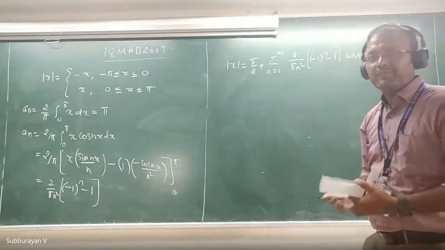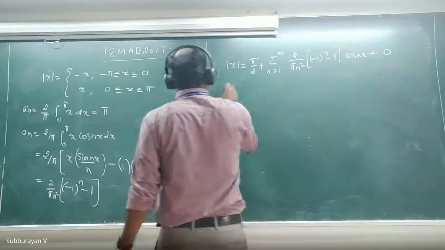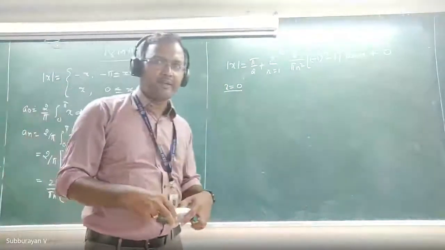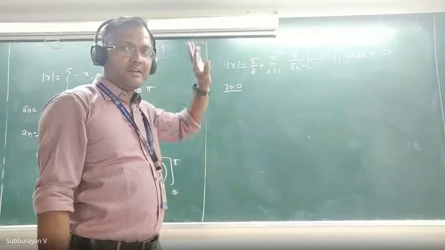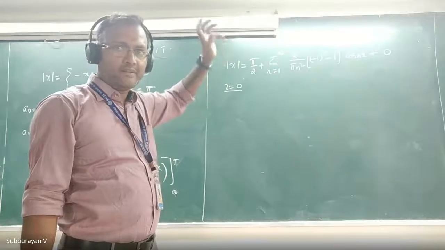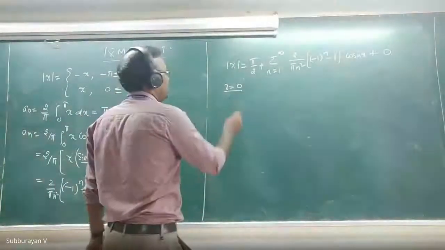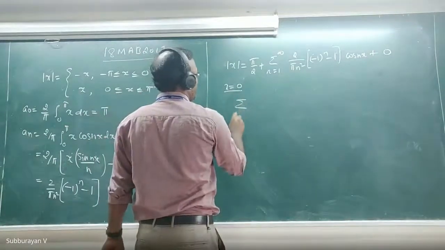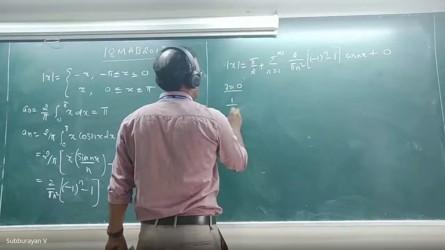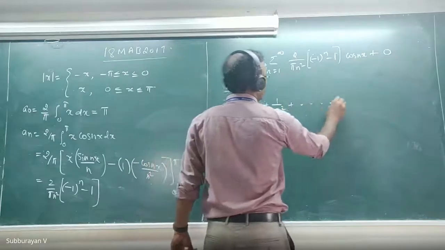Now what is the value of this series? You just substitute x equal to 0. Similarly, you can substitute x equal to pi. If you substitute x equal to pi, then you have to take the average of the value of f at the left boundary and the right boundary. Tell me what is the value? This is 1 by 1 square plus 1 by 3 square plus 1 by 5 square and so on.